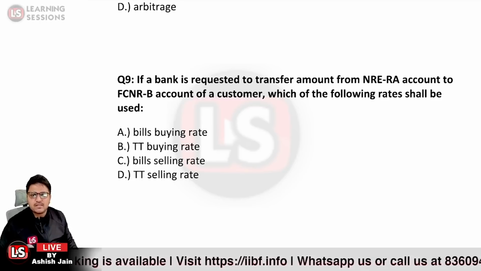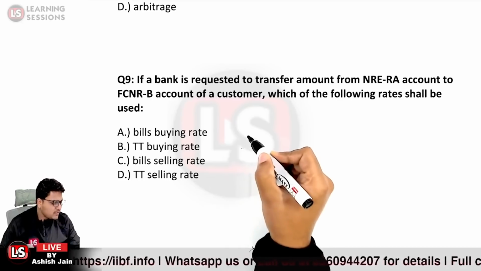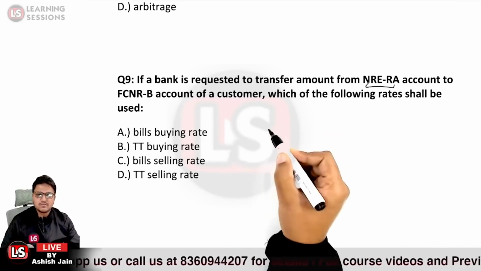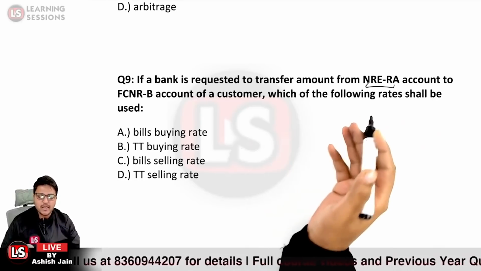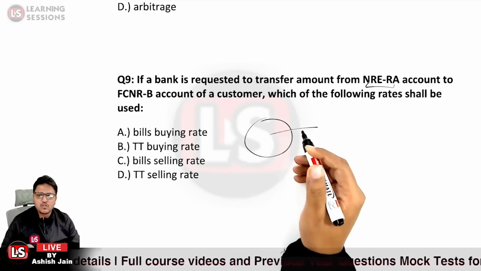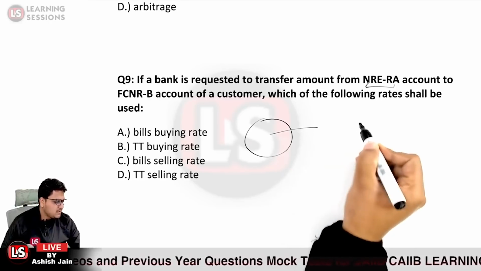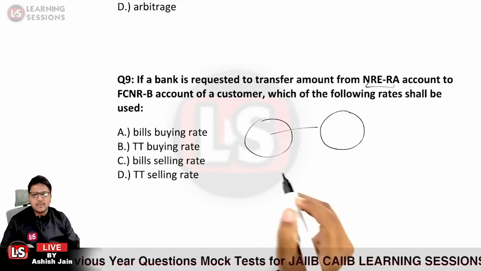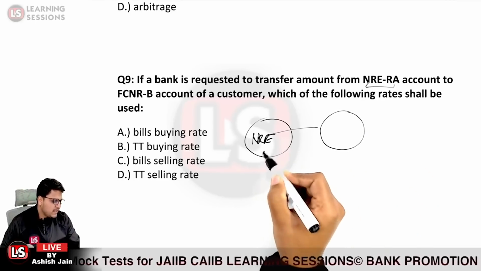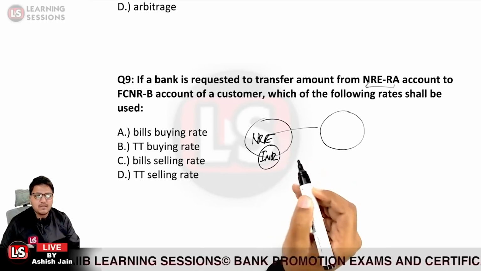If a bank is requested to transfer an amount from an NRE rupee account, first you need to understand the denomination. The NRE account is rupee denominated. The customer wants to buy foreign currency, not USD particularly, and have it credited to the FCNR bank account. In the NRE account the amount is deposited in INR, and further he wants to buy USD.